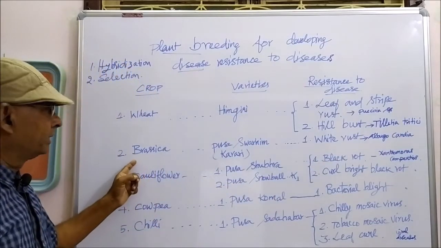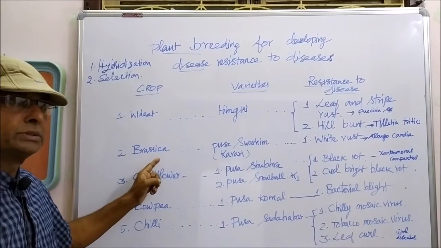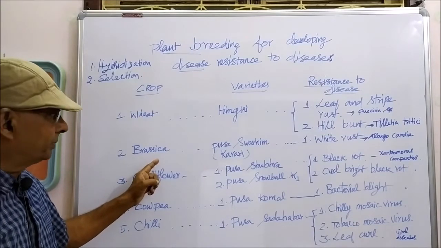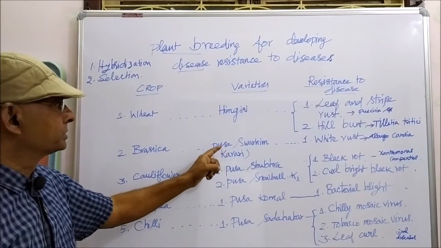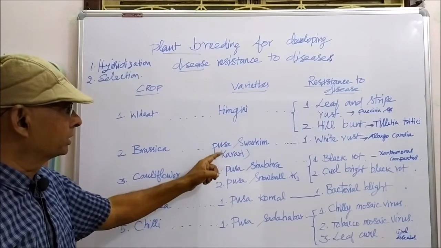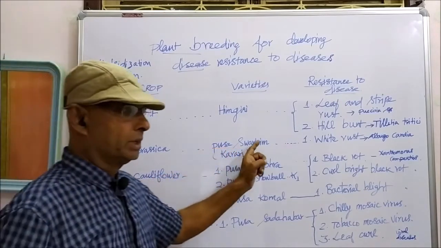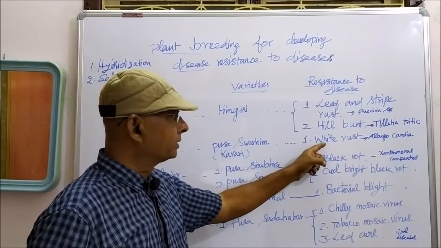The second plant is Brassica. For this, the disease-resistant variety developed is Pusa Swarnim, or in general it is called Karan Rai. It is a disease-resistant variety against the disease white rust.